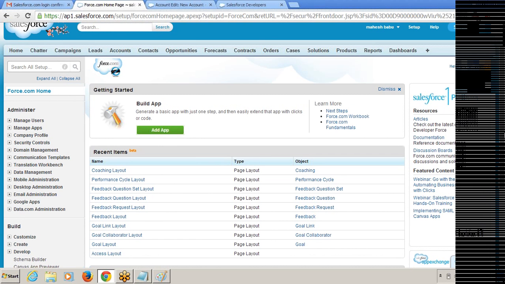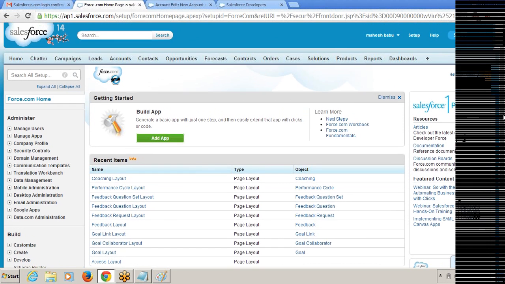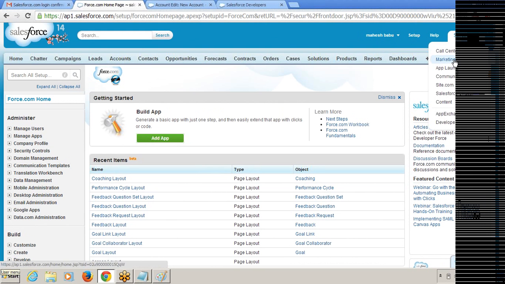It is a new Salesforce.com account. So whenever you get the account, see, on my details, one user has been created. And you can see the sales application, marketing application, call center application, chat application. This is the community application, the site.com application. So we have some predefined applications, which satisfy the CRM.